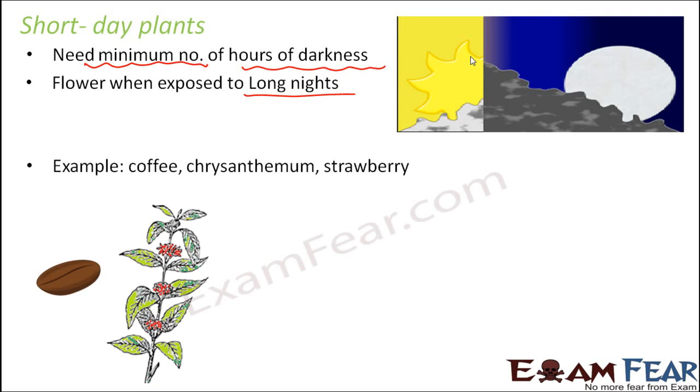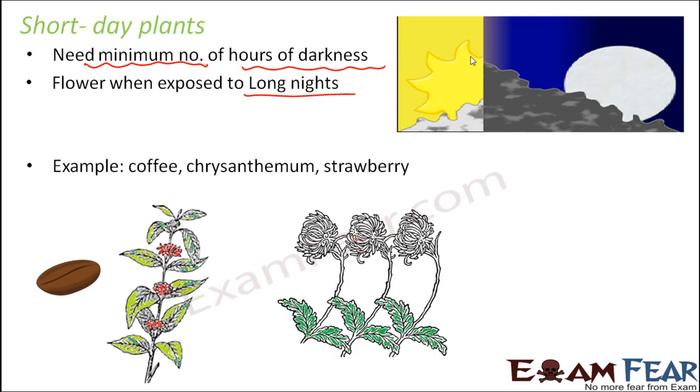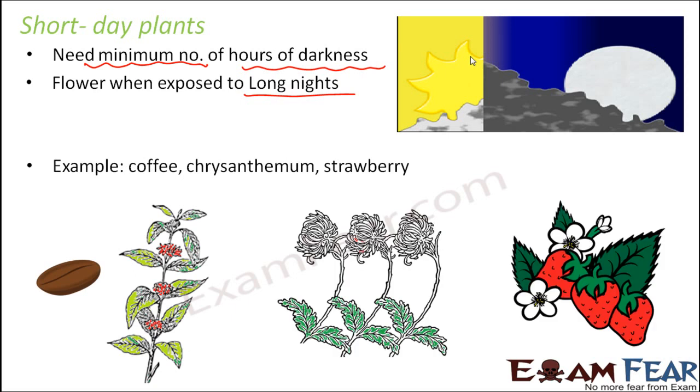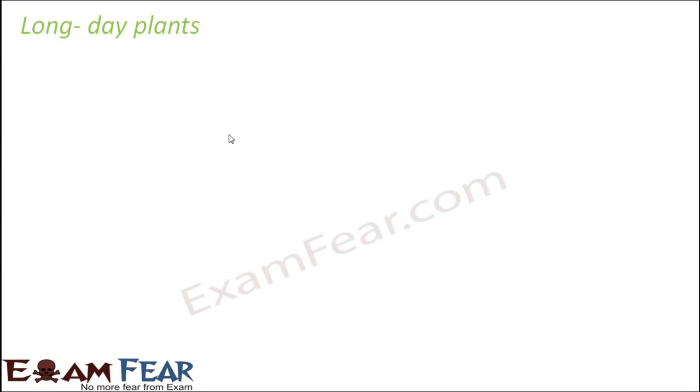Some examples of short day plants are coffee, chrysanthemum, and strawberry. They actually need shorter days, but they need longer nights, so a longer number of hours of darkness. In which season will these kinds of plants flower? They generally flower in the spring and autumn seasons, because during these seasons the nights are long and the days are short. Now let us look at the other category, that is the long day plants.